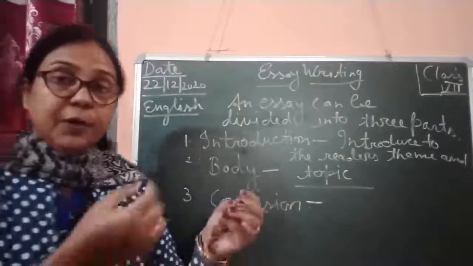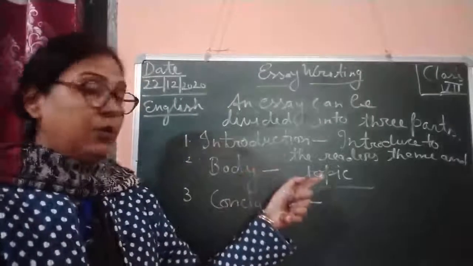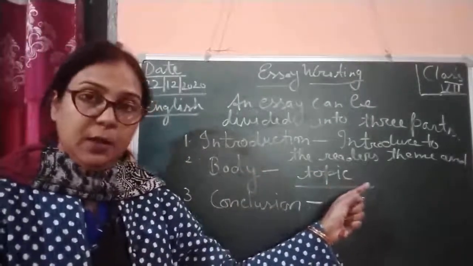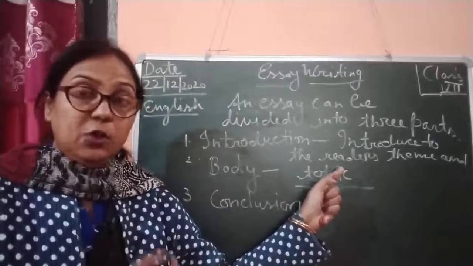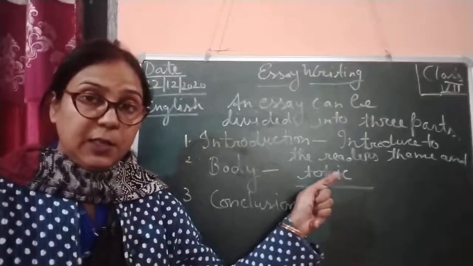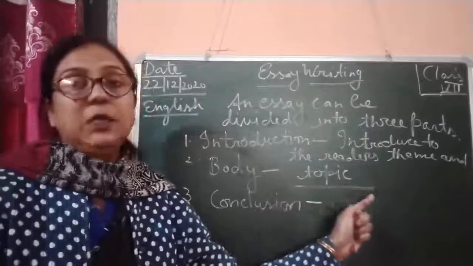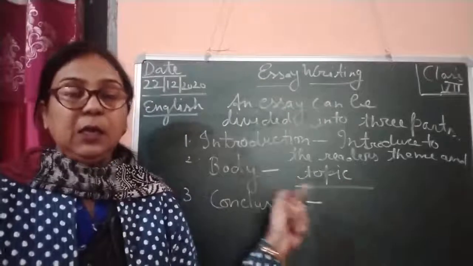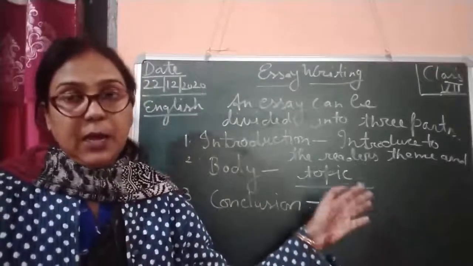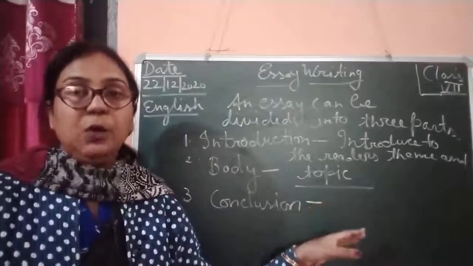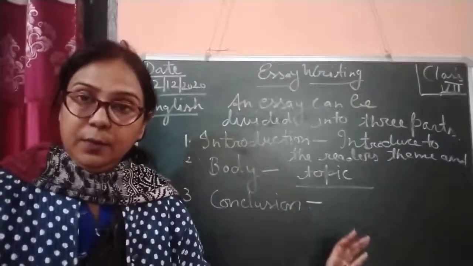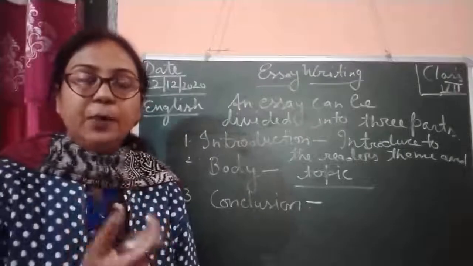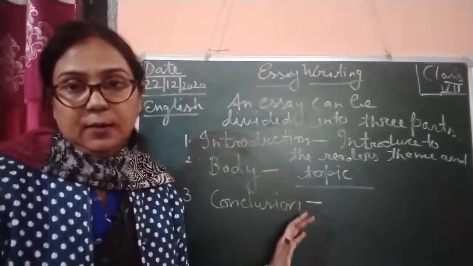So here first you are going to start the introduction, and then you are going to start your body. If the topic is honesty is the best policy, here you are going to start, it is a famous saying by Mahatma Gandhi, honesty is the best policy. And from there you can start your theme, or you can tell a very short incident on that.